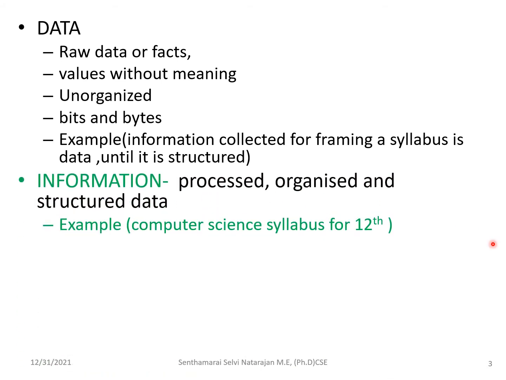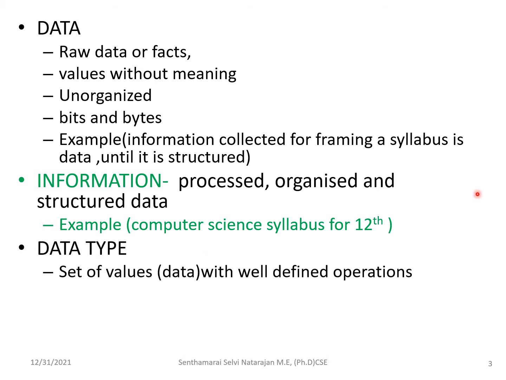Then moving to information, if you are framing the syllabus and this is the portion left to this part, in term 1 they have categorized and given this, and in term 2 they have categorized and given these are the parts to be discussed. So that is called information, that is processed, organized and structured data. Raw data does not give meaning and is in the form of bits and bytes, but information is processed, organized and structured data. For example, the syllabus framed for a particular department.